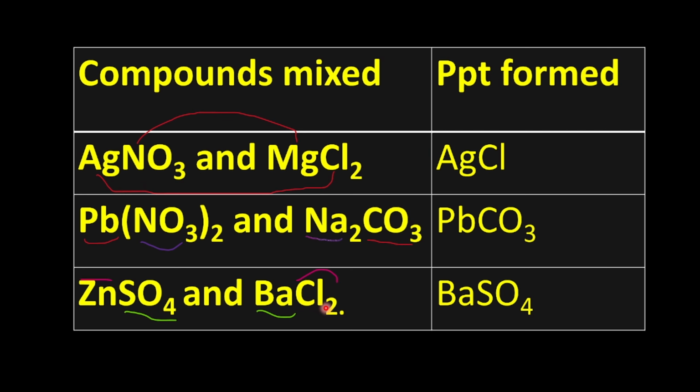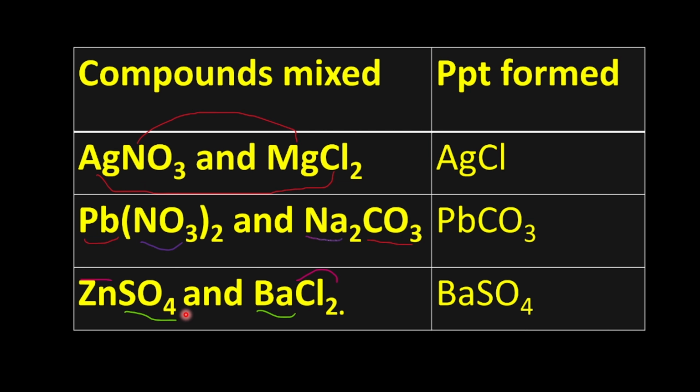Now let's look at the last one. I wish you could try this, but let me help you. That is ZnSO4 and BaCl2 combining. Ba will combine with SO4. Zn also combines with Cl. Now let's look at Zn combining with Cl. That will give us ZnCl2. Is it going to be soluble or insoluble?